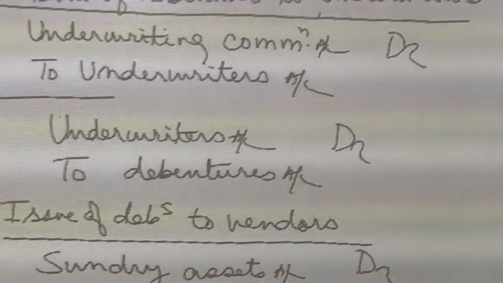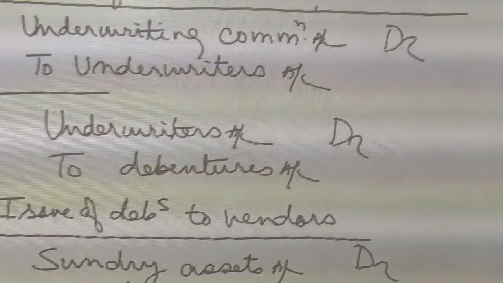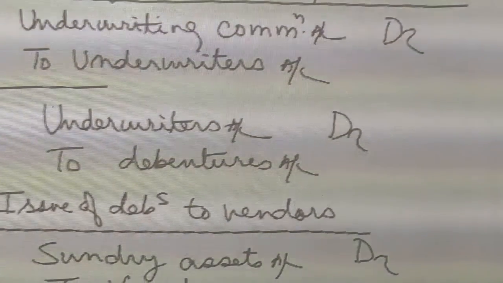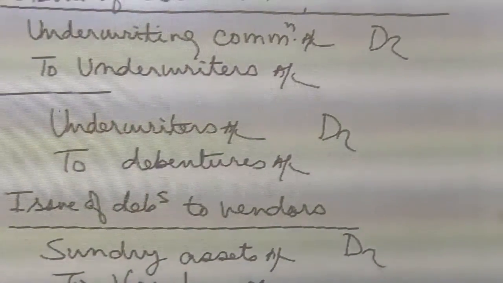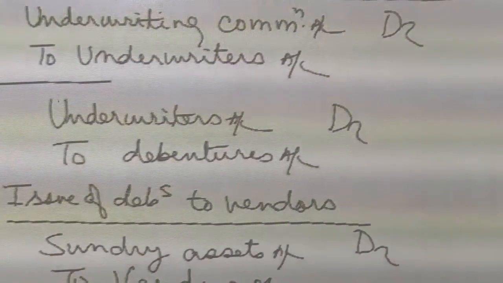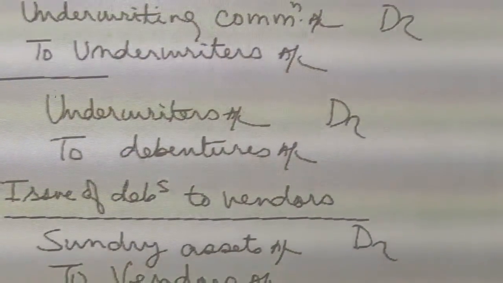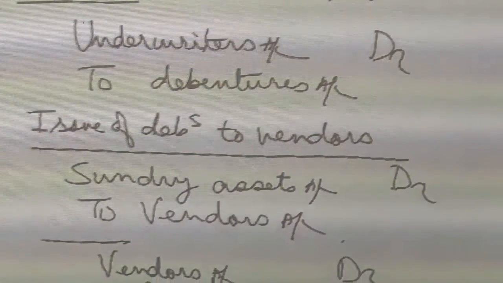In that case, underwriter's account will be debited, discount on debentures account will be debited to debentures account, and if it is issued at a premium, then underwriter's account debit to debentures account to securities premium reserve account. Next, we come to issue of debentures to vendors.